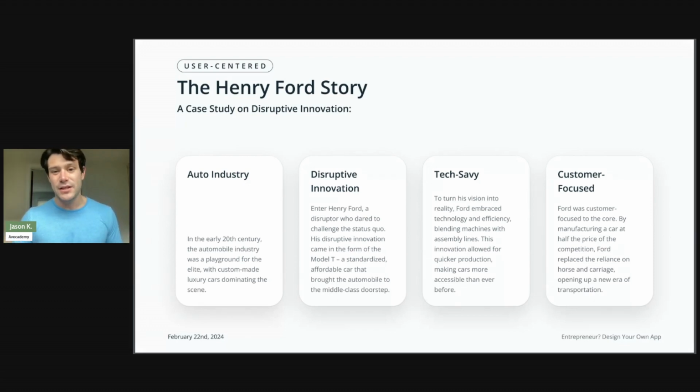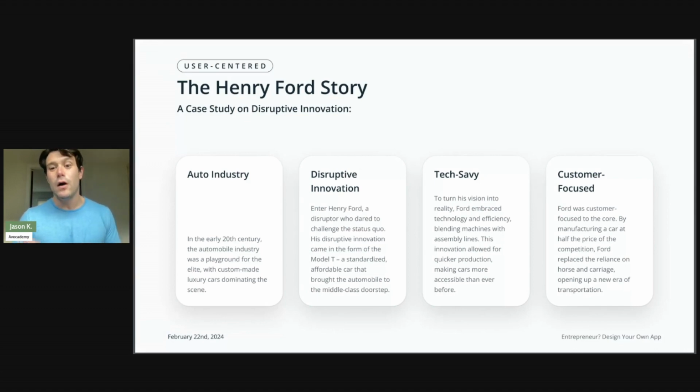He turned his vision into reality because he embraced the technology that was around. He blended machines with assembly lines, and he allowed innovation for quicker production and making more cars and making them more accessible than ever. So he was able to really look at how they can alter the manufacturing process and produce cars at such a fast rate that the prices could be lower and be more accessible to everybody else.